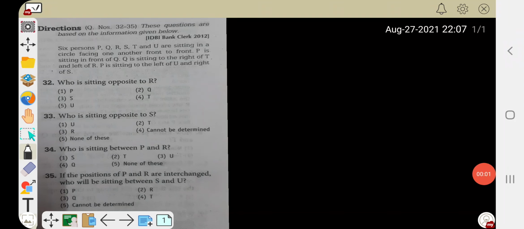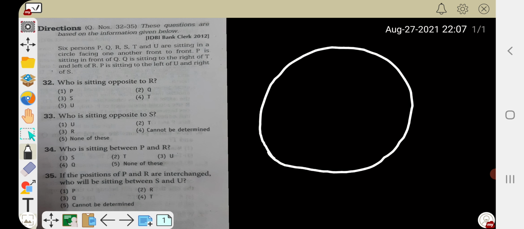Hello friends, I am back with one question from sitting arrangements. This question was asked in IDBI Bank Clerk 2012. Six persons P, Q, R, S, T, U are sitting in a circle facing one another, front to front. So first of all, I will draw a circle. This will be our circle.